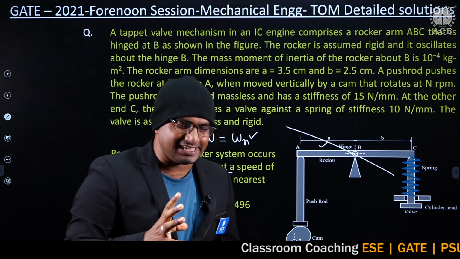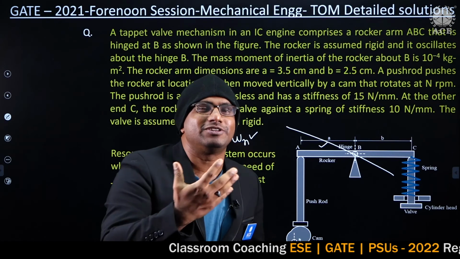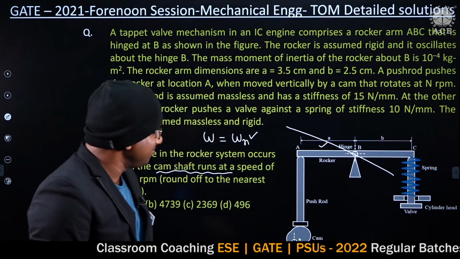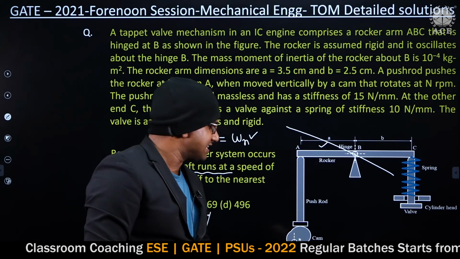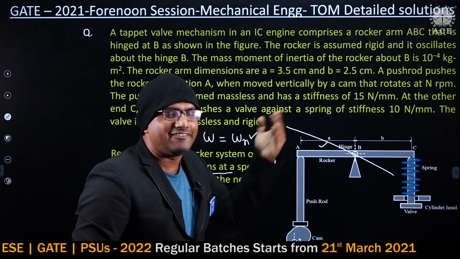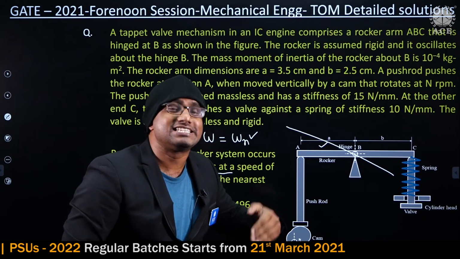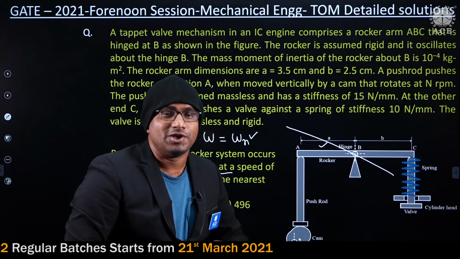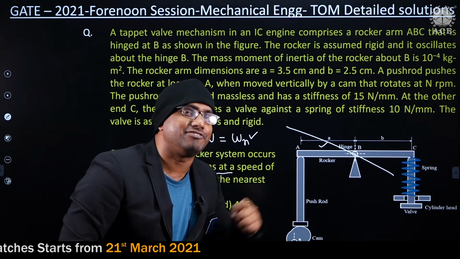Instead of directly asking to find the natural frequency, he has given a random system like this. So ultimately I have to find the natural frequency of the system.